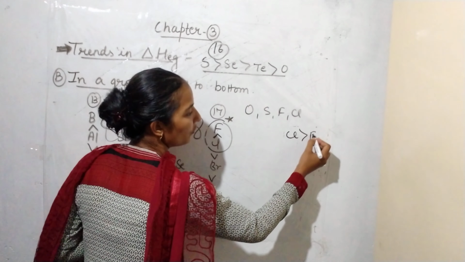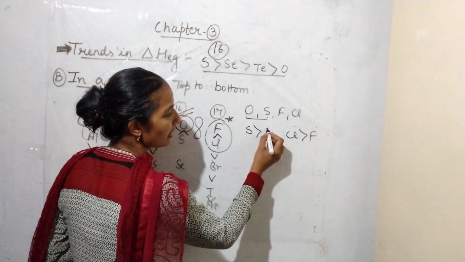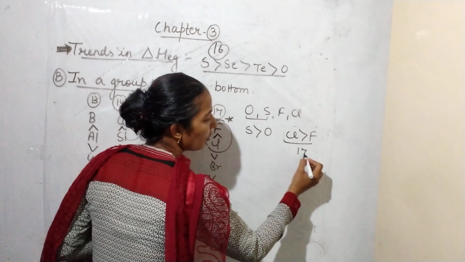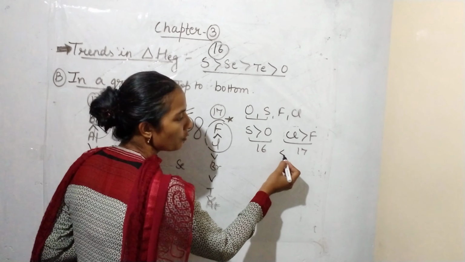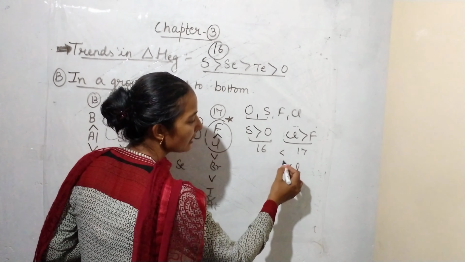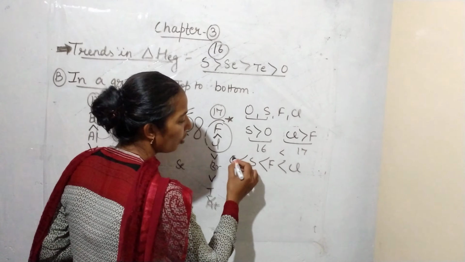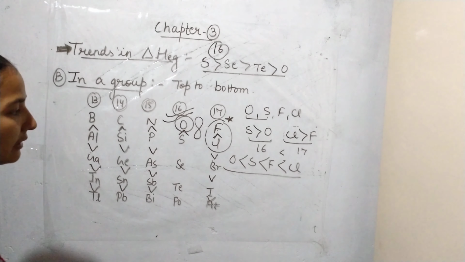And in the case of oxygen and sulfur, sulfur is more as compared to oxygen. And since the electron gain enthalpy of group 17 is more than group 16, the order will be chlorine has the maximum, then fluorine, then sulfur and then oxygen. So this will be the order of electron gain enthalpy.